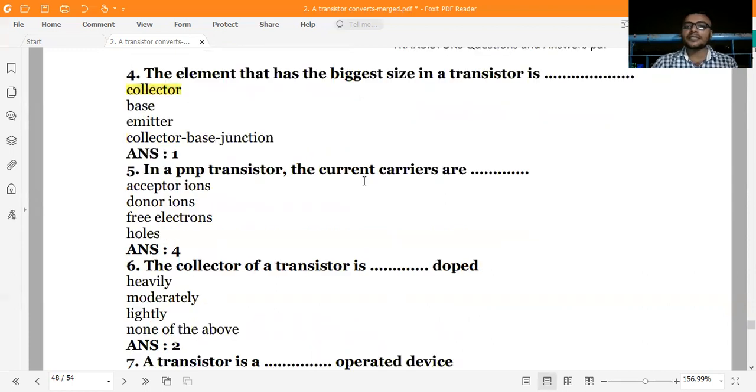In a PNP transistor, the current carriers are? In PNP, holes are transferred, but in NPN, electrons are transferred. So what will we take out here? Holes. Holes is the right option.